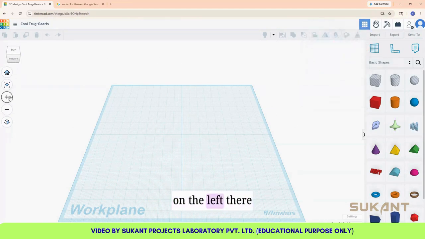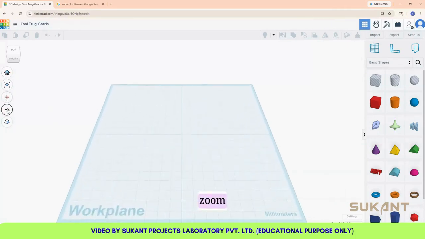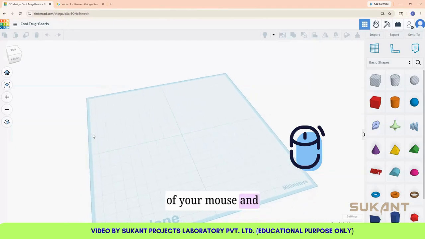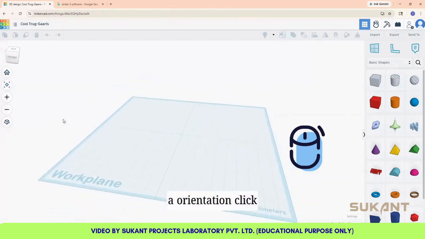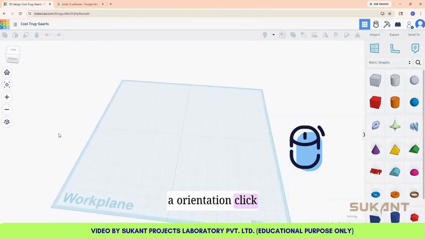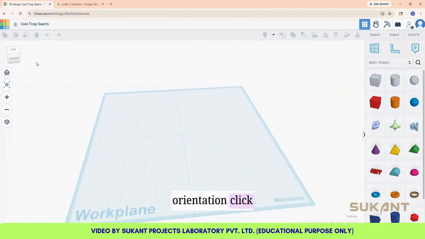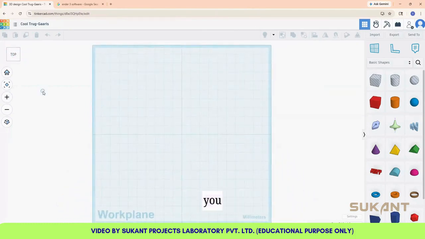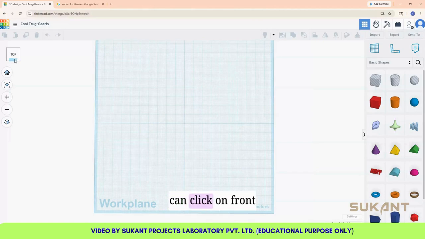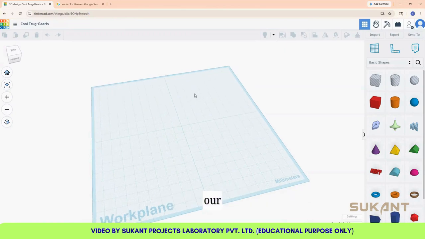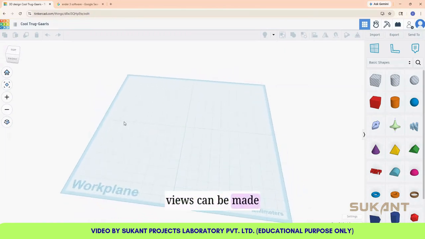So you can see on the left there are options to click zoom in, zoom out, getting to the home, and you can right click of your mouse and create an orientation. Click and scroll. You can see the orientation. Click on top and you can click on front. So different orientations or views can be made.